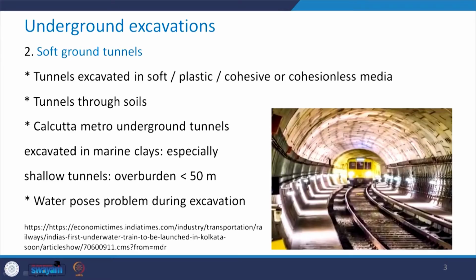The second one is soft ground tunnels. As the name suggests, these are the tunnels excavated in soft, plastic, cohesive or cohesionless media. Tunnels through soils fall in this category. Calcutta Metro underground tunnels were excavated in marine clays, especially shallow tunnels with overburden less than 50 meters. In this case, water poses problems during excavation.